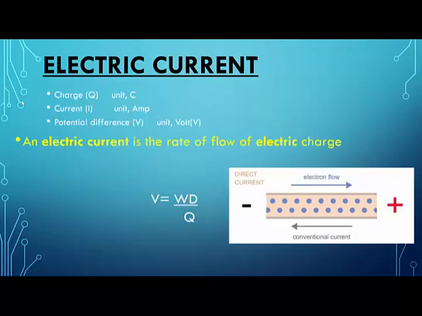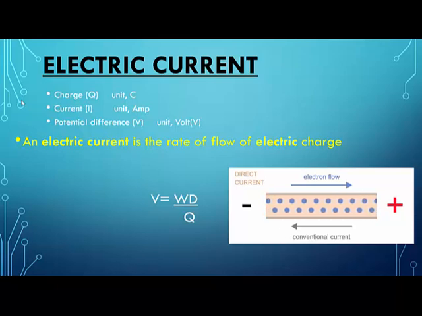What is an electric current? You all know that it is a rate of flow of charge. Flow of charge constitutes current. When charge moves, there will be current, okay? But what exactly is the definition of current? Electric current is the rate of flow of electric charge.